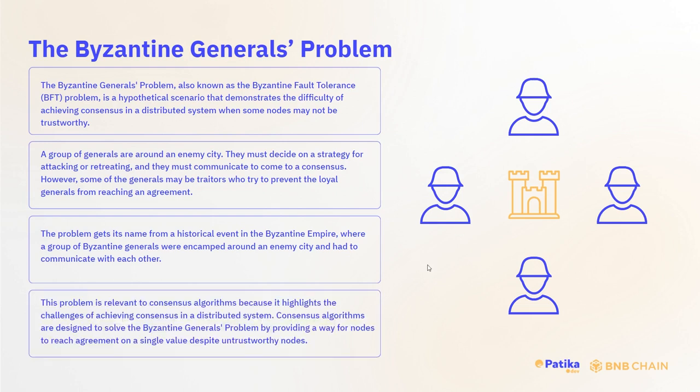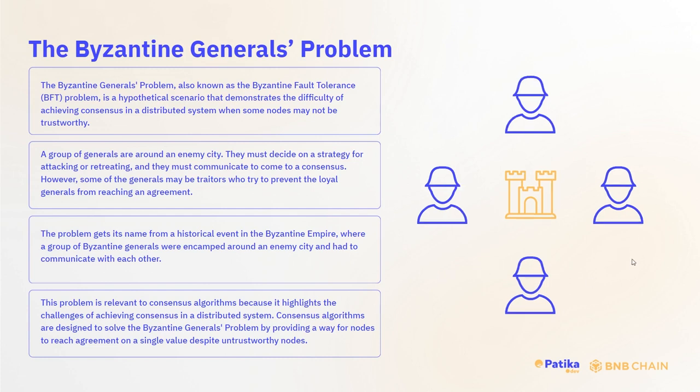This problem is relevant to consensus algorithms because it highlights the challenges of achieving consensus in a distributed system. Consensus algorithms are designed to solve the Byzantine Generals Problem by providing a way for nodes to reach agreement on a single value despite untrustworthy nodes. Here we have some generals around the city, and they all say, okay, let's attack. And when they want to retreat, they all say, okay, let's retreat.